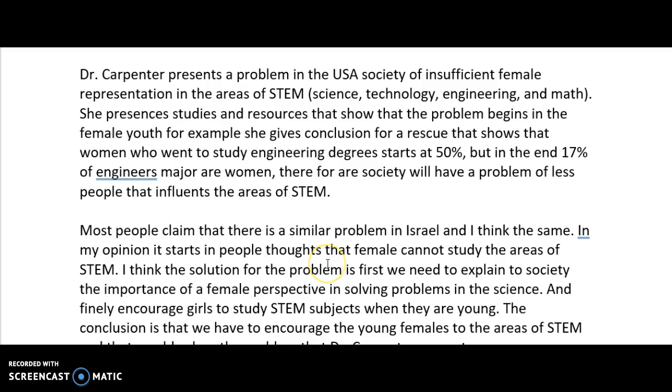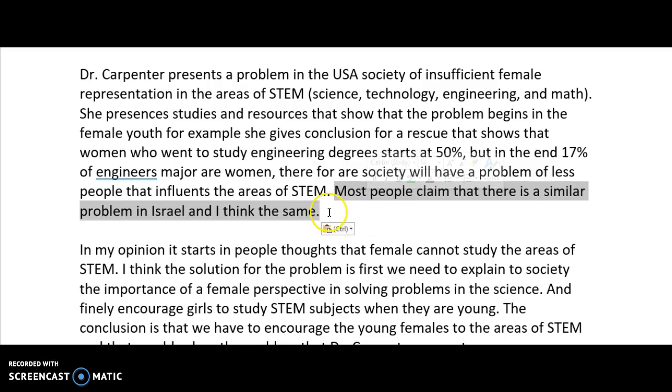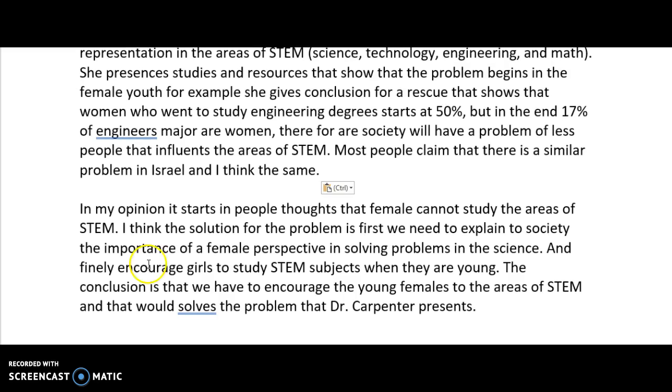in our second paragraph. So maybe this sentence should really go here so that it's very clear. Most people claim that there's a similar problem in Israel, and I think the same. And now we're ready for the solution. In my opinion, it starts in people's thoughts that females cannot study the areas of STEM.